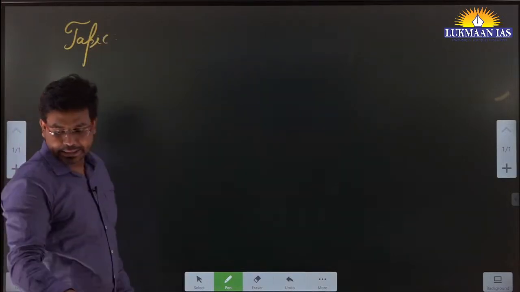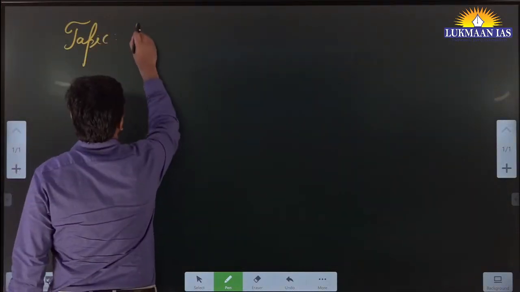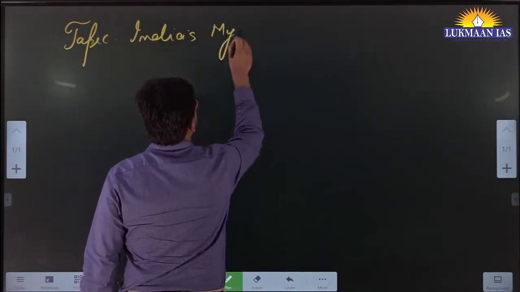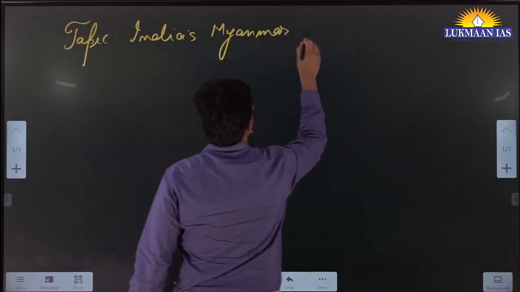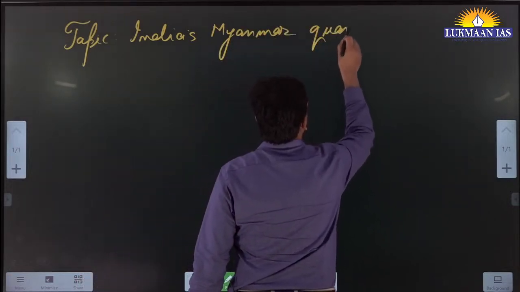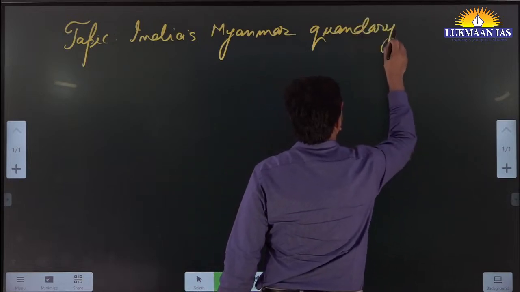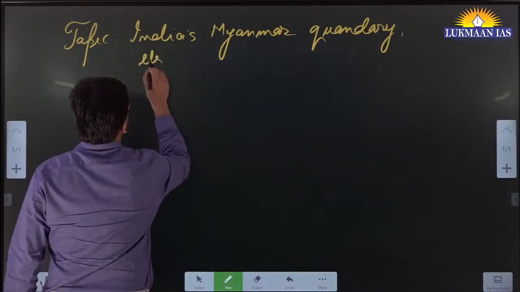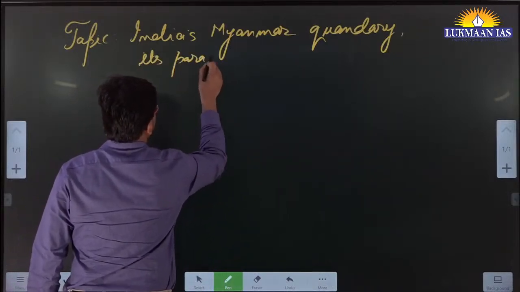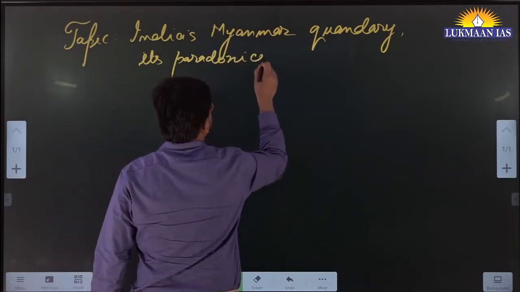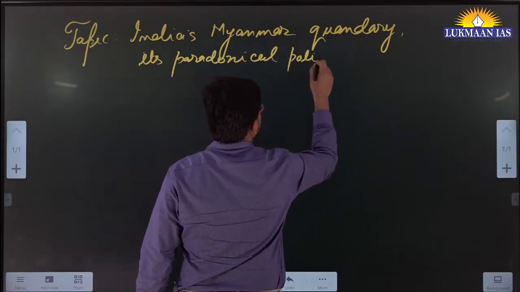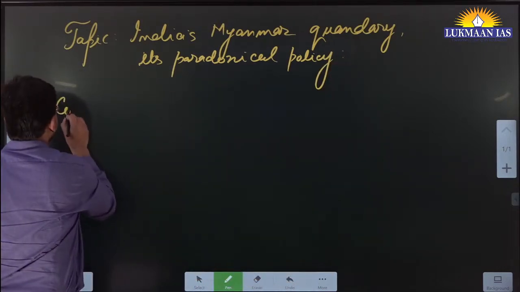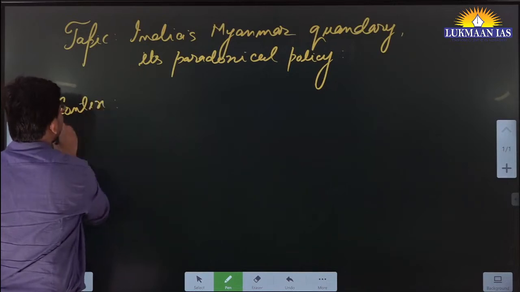Okay, it says India's Myanmar quandary and its paradoxical policy. So we are going to understand this topic, and before we start the discussion we need to understand what is the context of this topic.